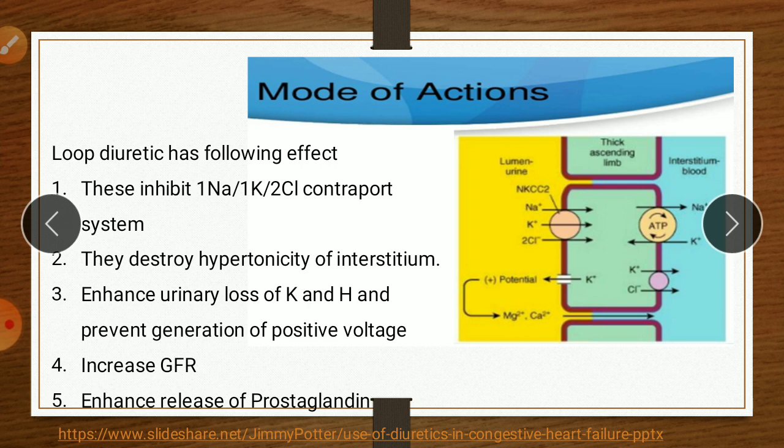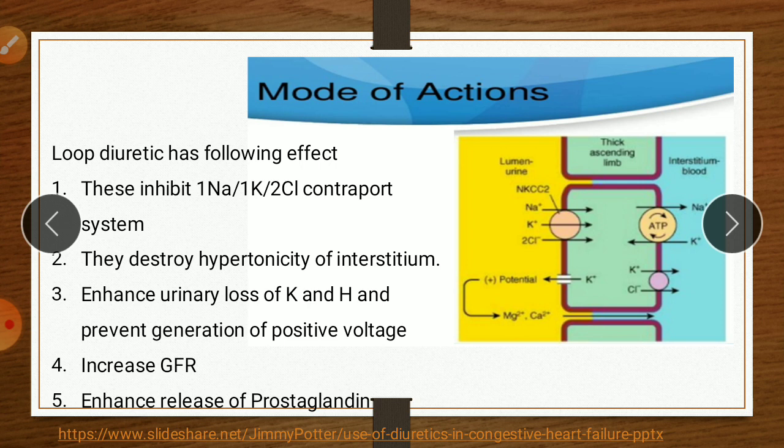So the macula densa cell is important, which acts as a sensor. When the fluid passing to the macula densa cell increases, it communicates with the afferent arteriole to constrict, and therefore the glomerular filtration rate decreases. This is called the tubuloglomerular feedback mechanism. So it is the normal physiology.